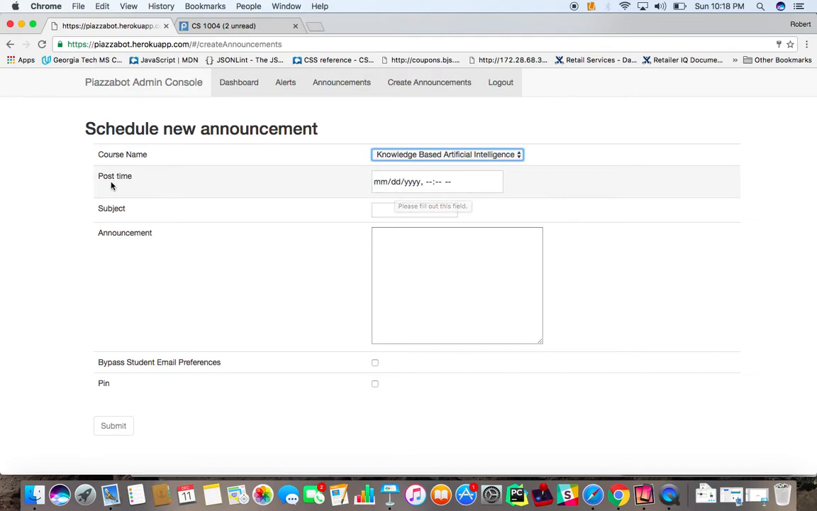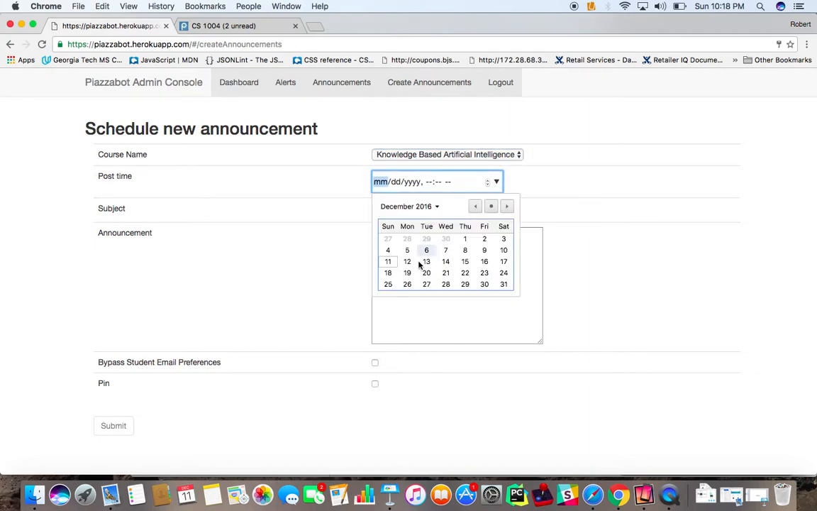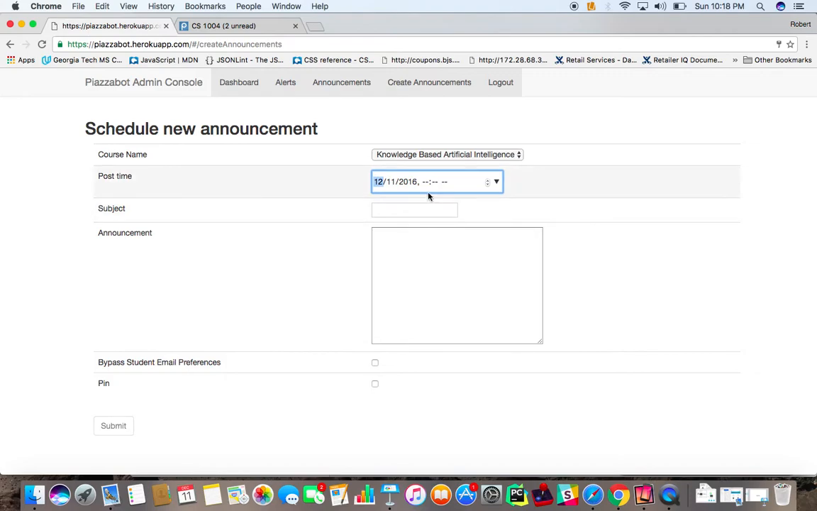The next thing the user needs to do is schedule what date time they want the announcement to be sent. I'll select something for the very near future just for the purposes of this demo and to show you the functionality. This is the user's local time, which we convert to UTC on the back end. Then the user sets a subject for the announcement, as well as the actual announcement message itself.